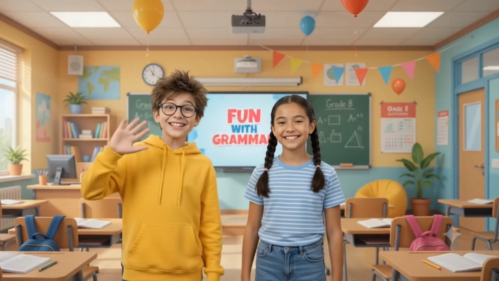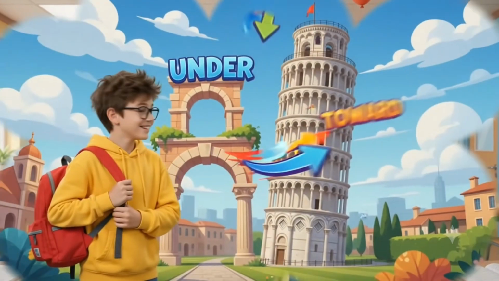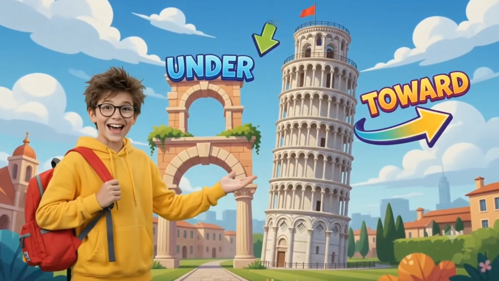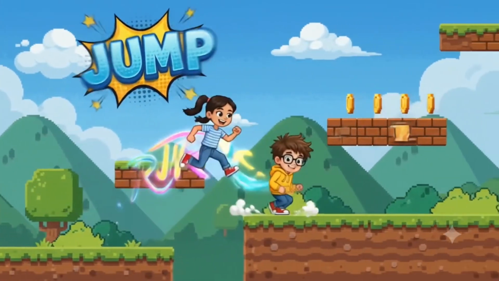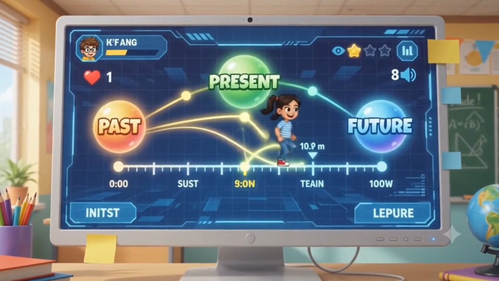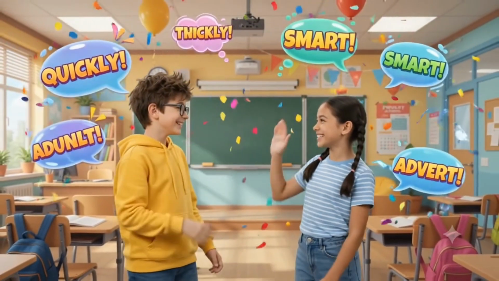Another important feature is time connectives. These words connect events and show their sequence. Examples are first, next, then, after that, and finally. They help readers follow the story more easily.